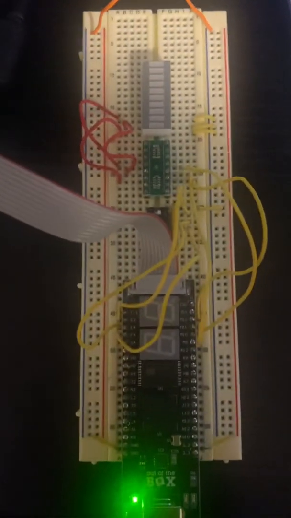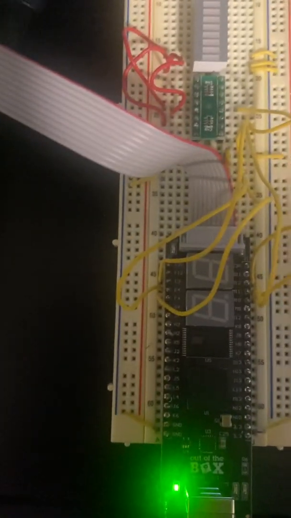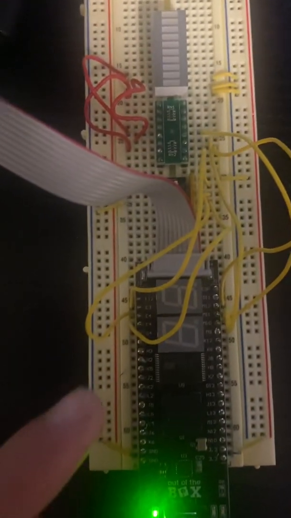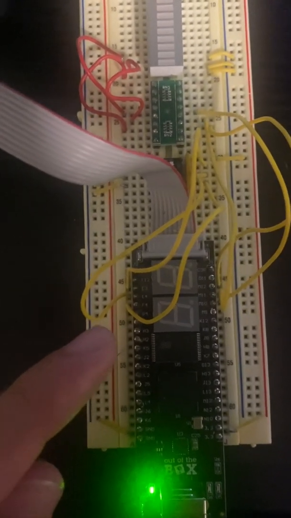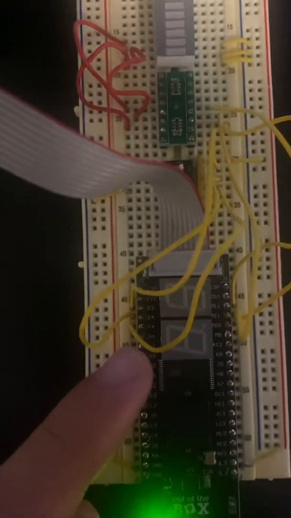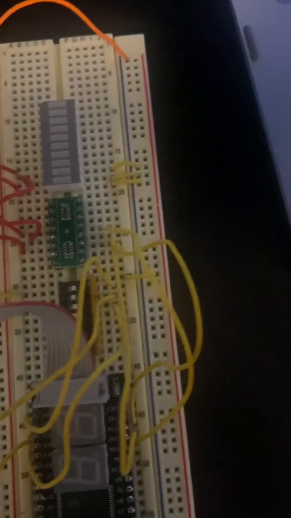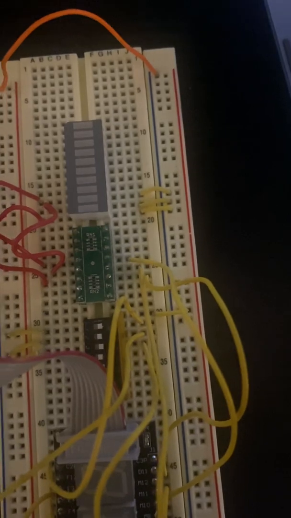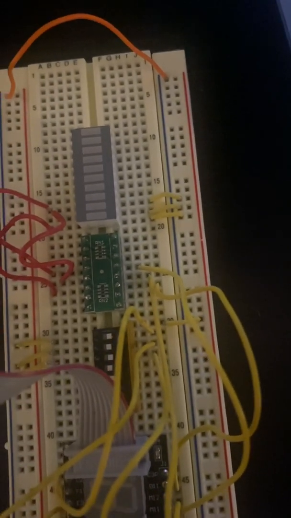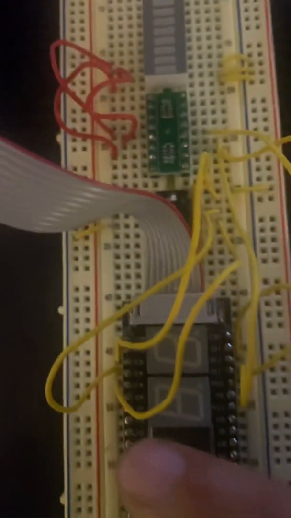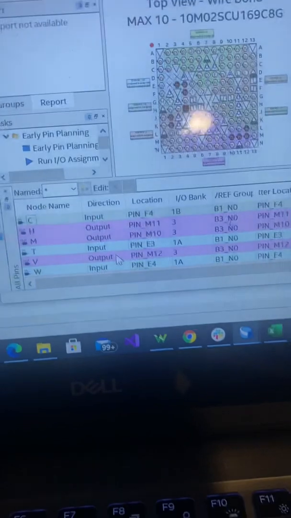For the 3 inputs TWC, I used pins E3 for T, E4 for W, and F4 for C. I have my pin planner I can pull up real quick. Yeah, E3 for T, E4 for W, and F4 for C, as you can see on the pin planner.